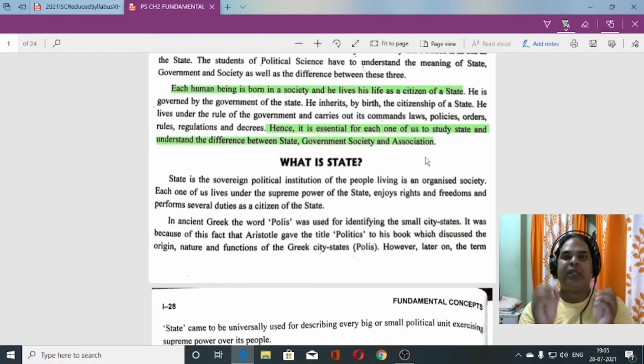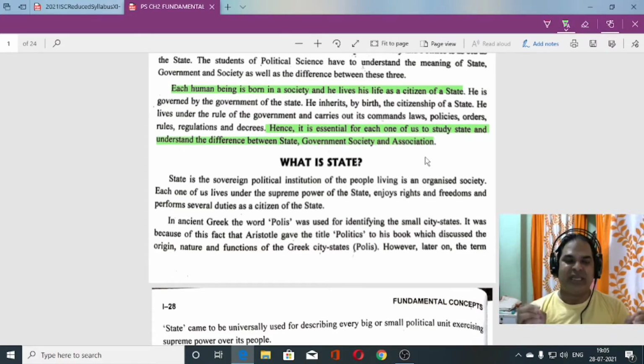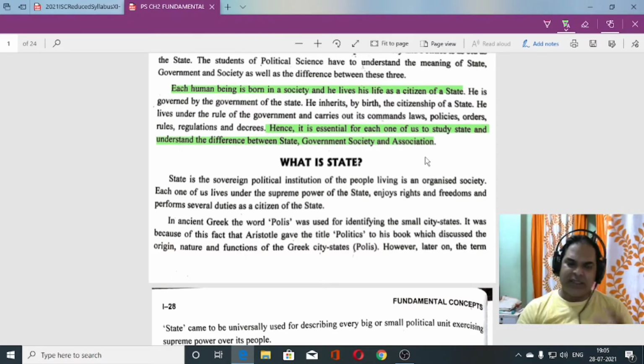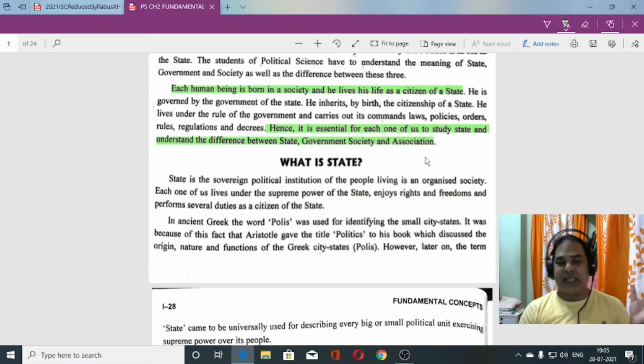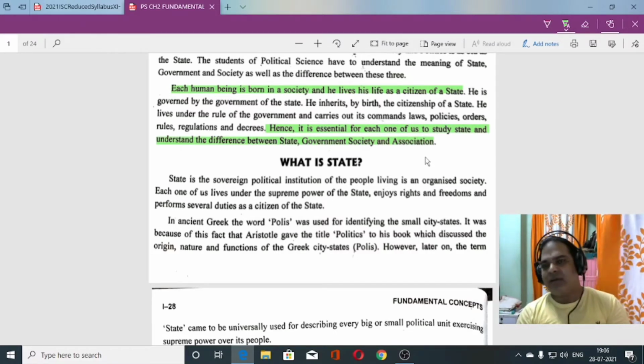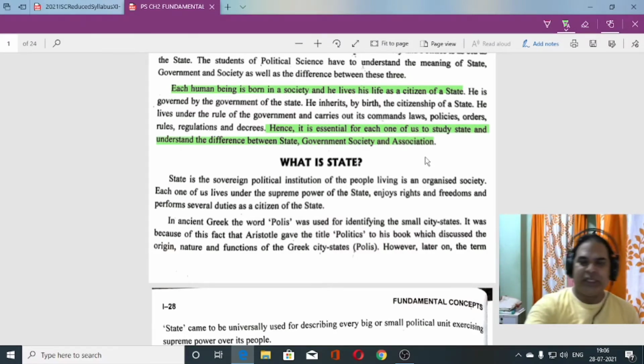So first of all, we need to discuss what actually is a state. What is called a state? Suppose I talk about our 29 states in India, then you may say that West Bengal is also a state, Bihar is also a state. That is true. But if we analyze all these territories in terms of political science, then my answer is no, West Bengal is not a state. But if I say Bhutan is a state, Bangladesh is a state, China is a state, India as a whole is a state, then that can be agreed by political studies.